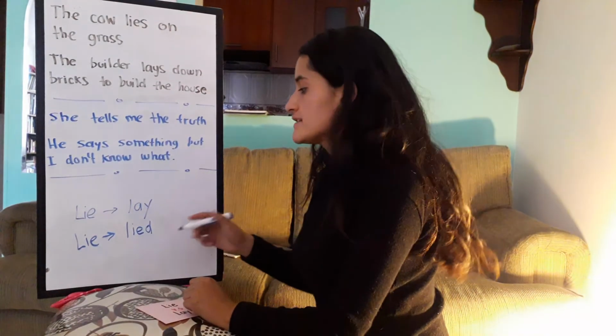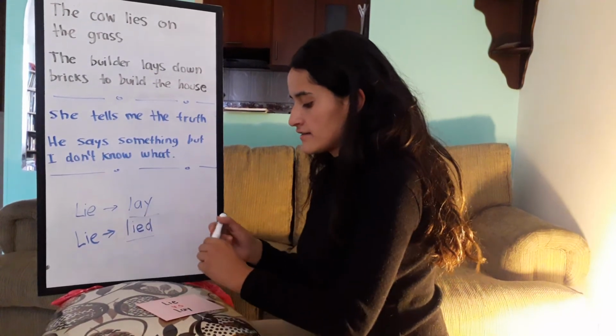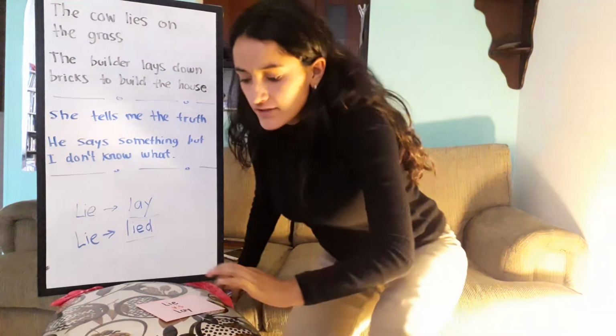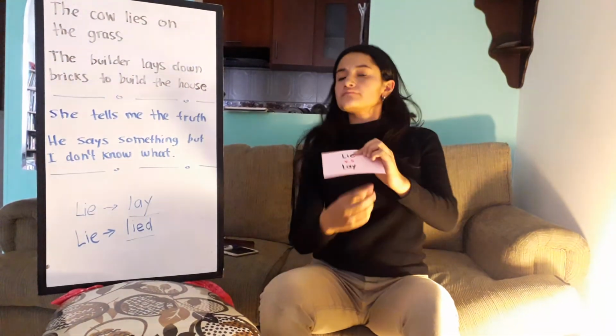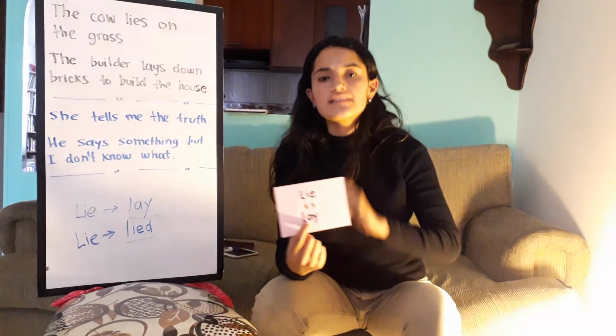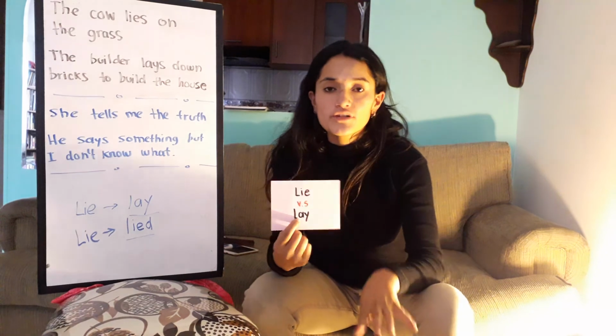We can write the past tense of lie in this way, lied or lay. It is the same. Okay, don't forget, lie is to be in a horizontal position in order to rest, and lay is to put something on the floor softly.